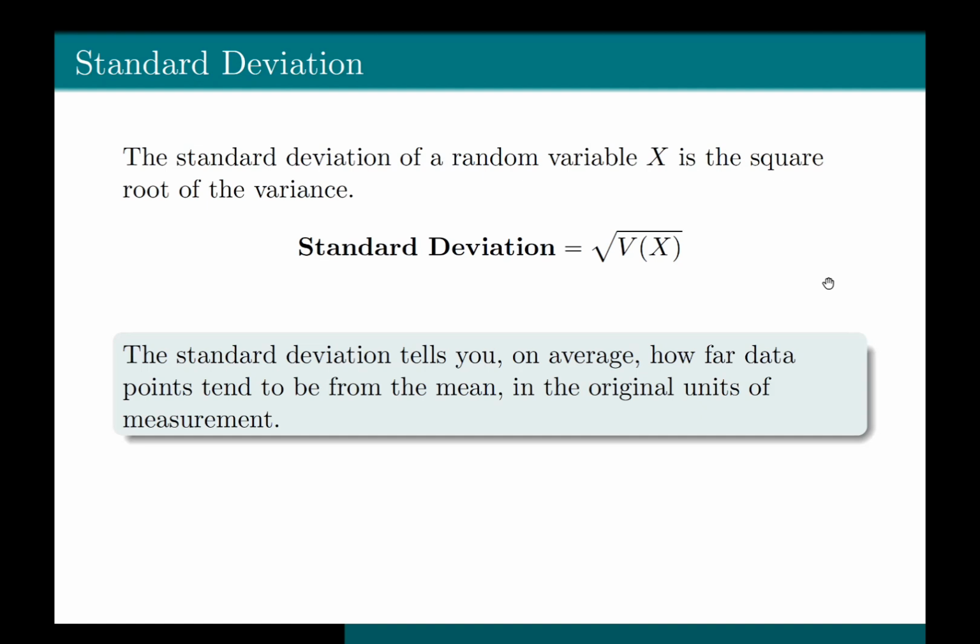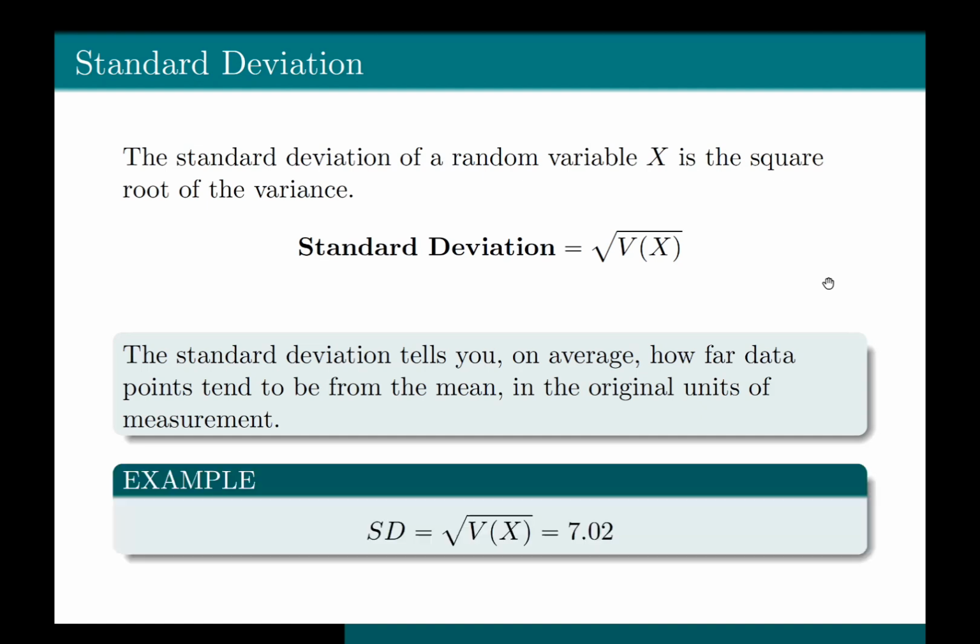Okay, for the same example, if we want to find the standard deviation, it would be directly equal to the square root of the variance. We know that the variance was equal to 49.3055. If we take the square root of that quantity, we get 7.02. So this means on average, the actual winnings in any game tend to deviate from the expected value of -0.83 by about $7.02.